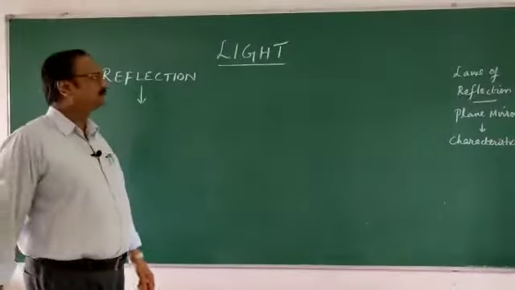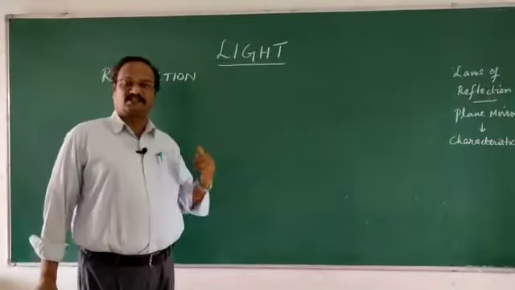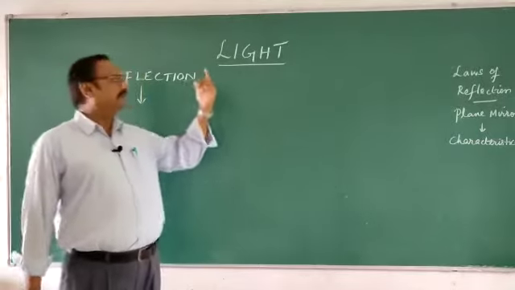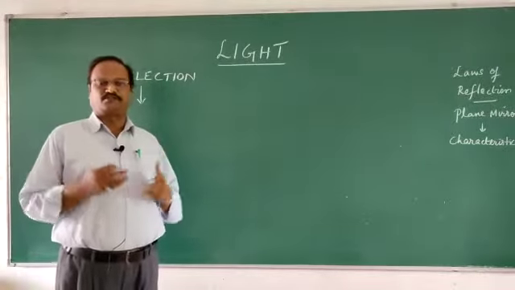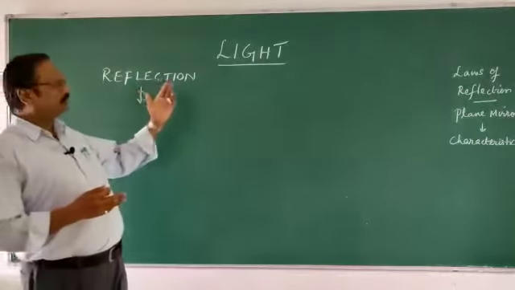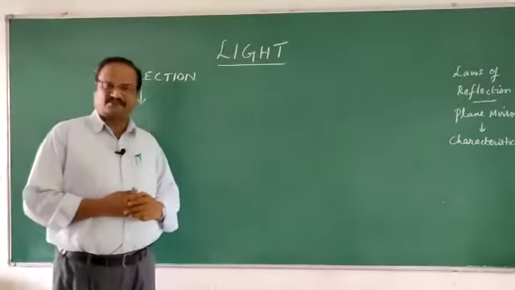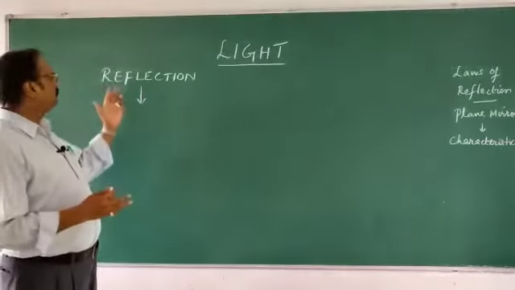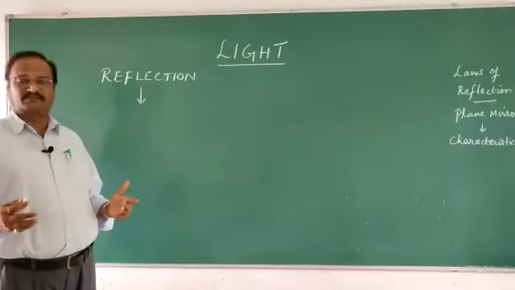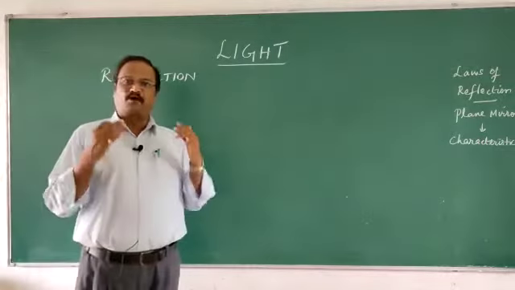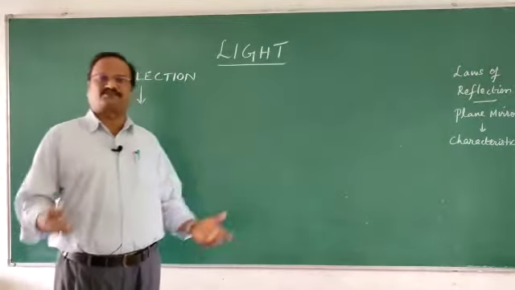Hello students, today we are going to learn a new chapter, light. You all know light is a form of energy. We learned about so many properties of light, and today we are going to discuss reflection. Now what is reflection? Reflection is bouncing of light from any surface.